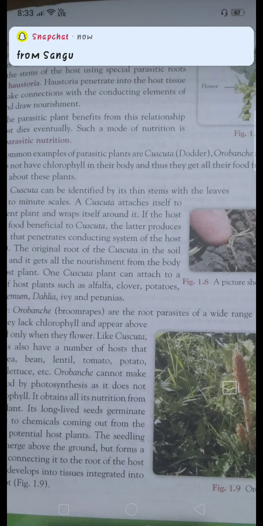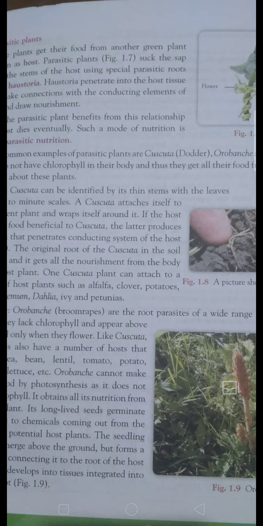Parasitic plants suck the sap from the stem of the host using special parasitic roots called haustoria. Haustoria penetrate into the host tissue, make the connection with the conducting elements of the host and draw the nourishment. Only the parasitic plant benefits from the relationship, and the host eventually dies. Such a mode of nutrition is called parasitic nutrition.